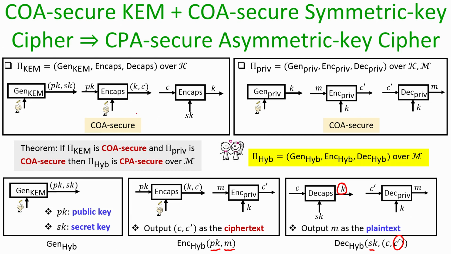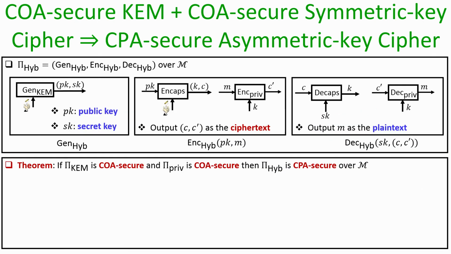What we are going to now formally prove is that if your KEM is COA secure and if your symmetric key encryption process is COA secure, then this overall way of combining gives you a public key CPA secure hybrid encryption process.